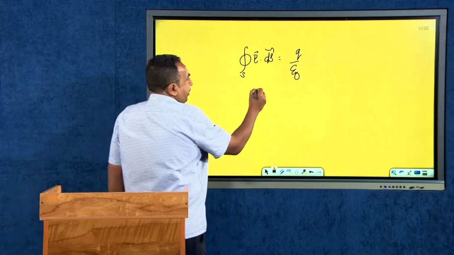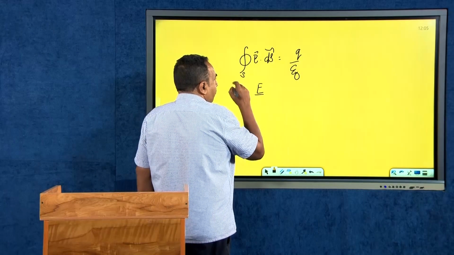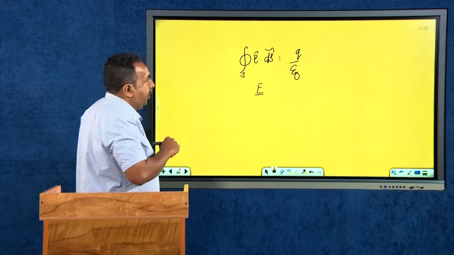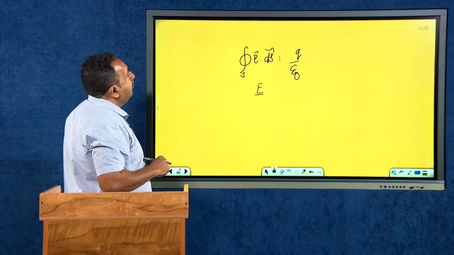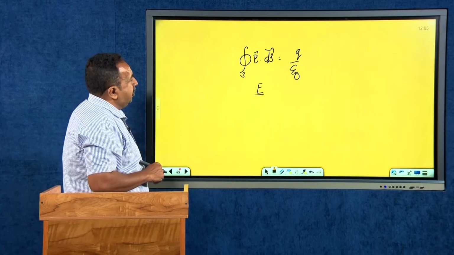This is a surface integral over a closed surface. Based on this equation, you will be able to find out the electric field. I want an equation for the electric field, and I will be able to get it using this law.